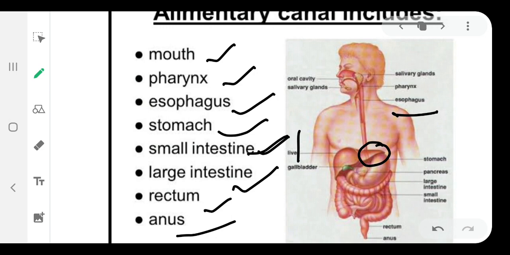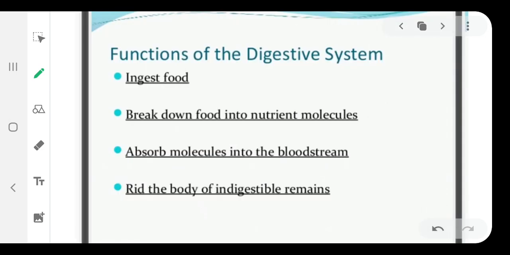organs along with the different glands like pancreas, liver, gallbladder all help the alimentary canal carry out its digestion process. Now functions of the digestive system. The first function is to ingest food, then break down food into nutrient molecules, which is carried out in the mouth, stomach and small intestine.